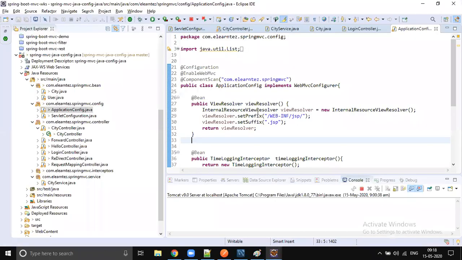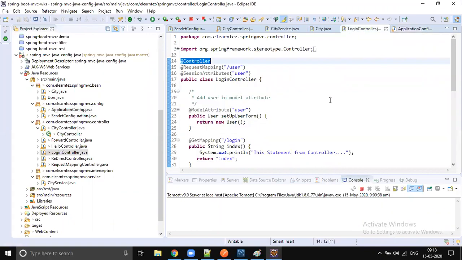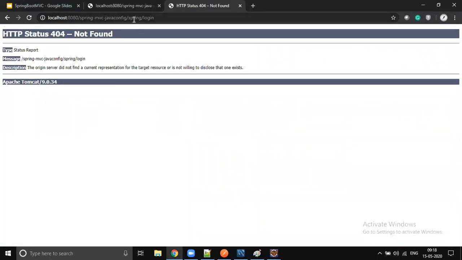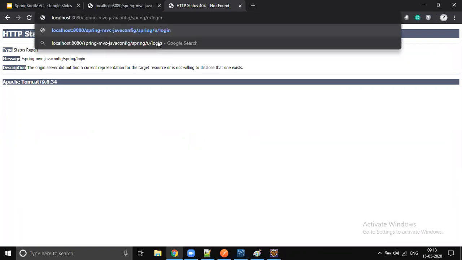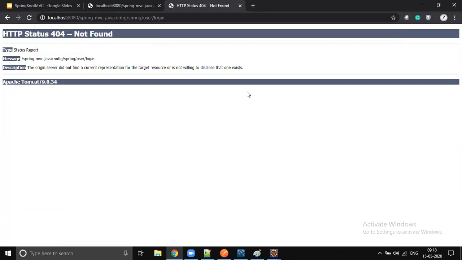The server is running. So where is the controller? I think the URL is user/login. So the resource path is spring/user/login. As soon as I click enter, you see some screen.